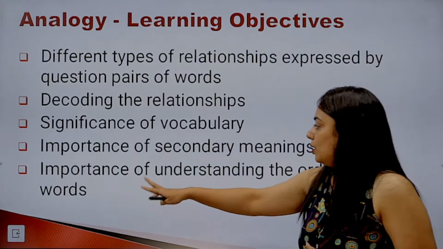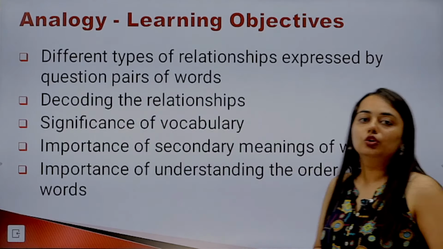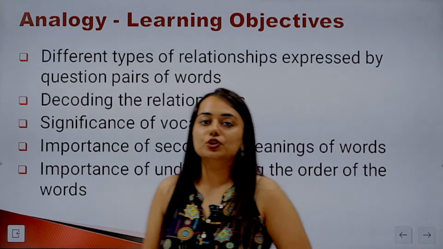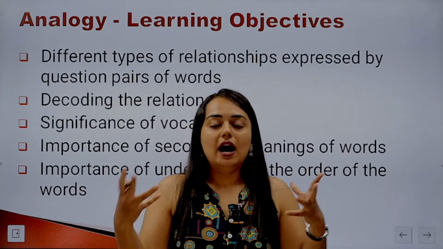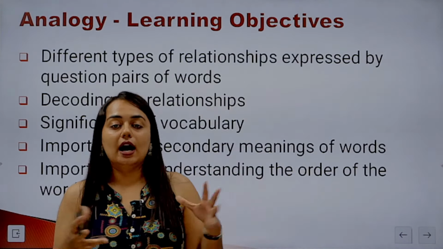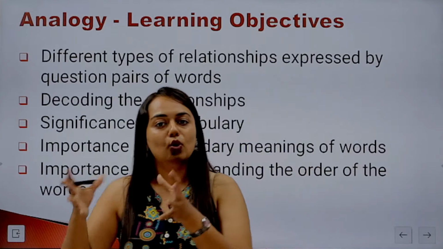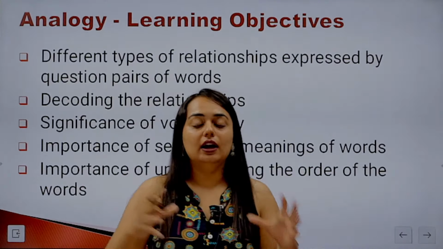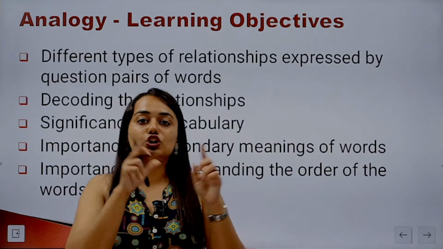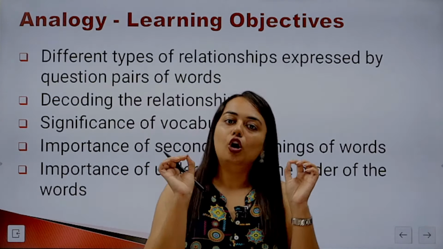Right? So, importance of understanding the order of the words. Now suppose you are given two words, a pair, A is to B. आपको उनका order समझना होगा कि as a whole हम A को ले रहे हैं, B को as a part ले रहे हैं, या फिर हम A को as a part ले रहे हैं और B को whole ले रहे हैं. The relationship should be same, the order should be same.